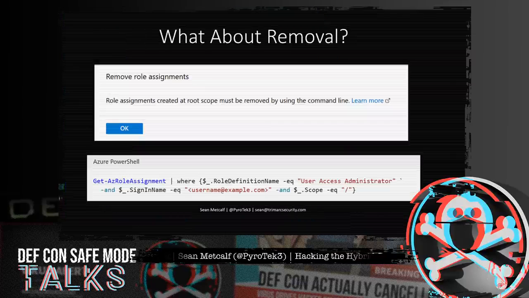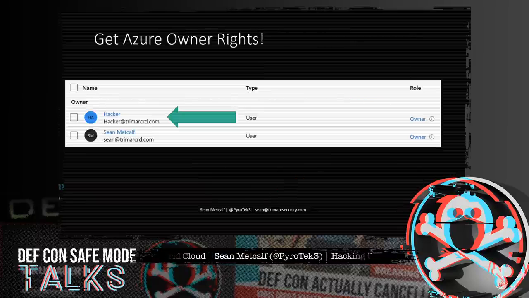And so this is the message that appears when attempting to remove root level role assignments from a subscription. Removing an account from a root level Azure RBAC role requires running an Azure PowerShell command. When an account toggles elevate access from yes to no, it is automatically removed from the User Access Administrator.